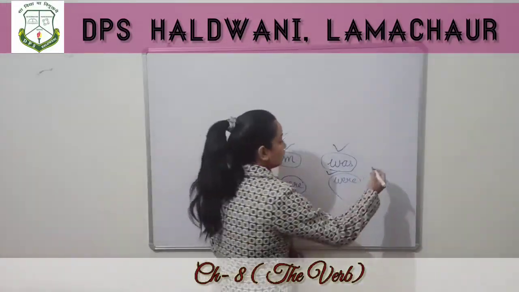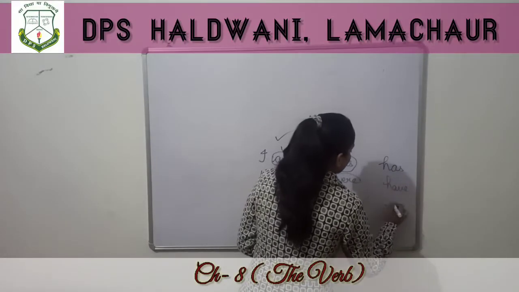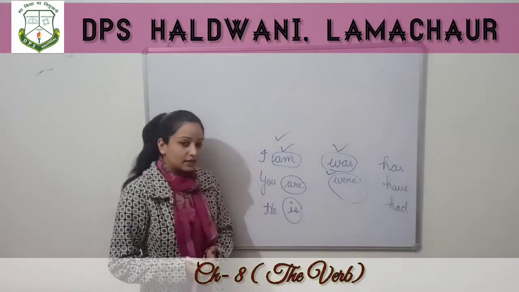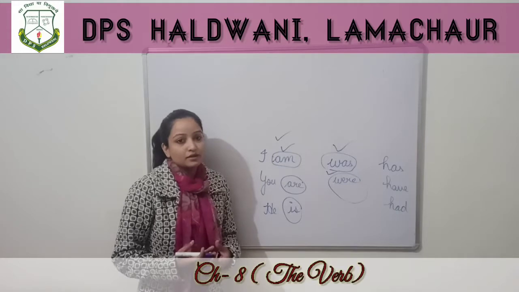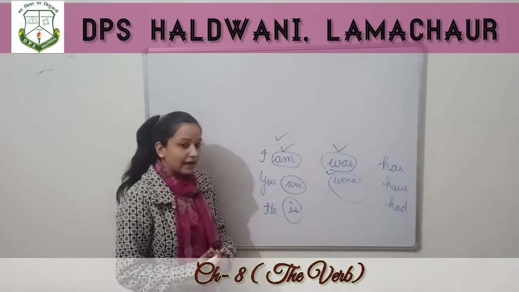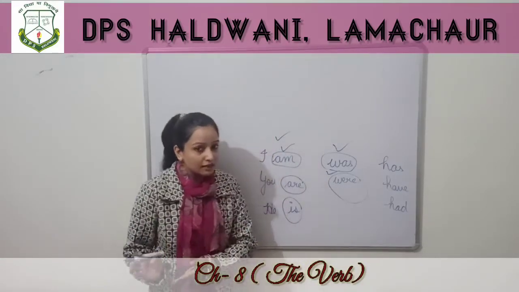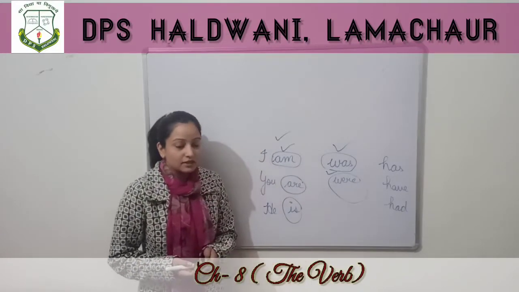Now come to has, have and had. These are the verbs we use to show possession, to show ownership. Like I have a car, he has a car, he had a car. So children, we have studied about this.